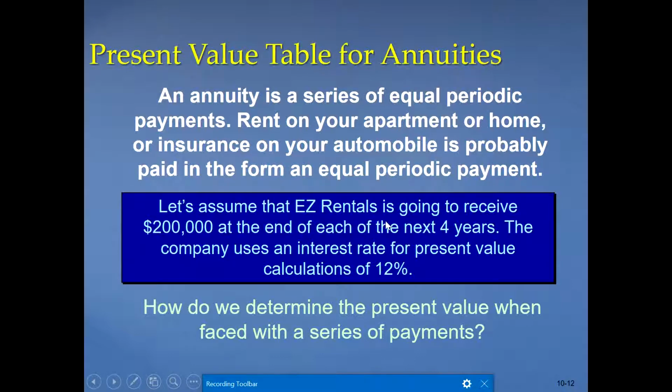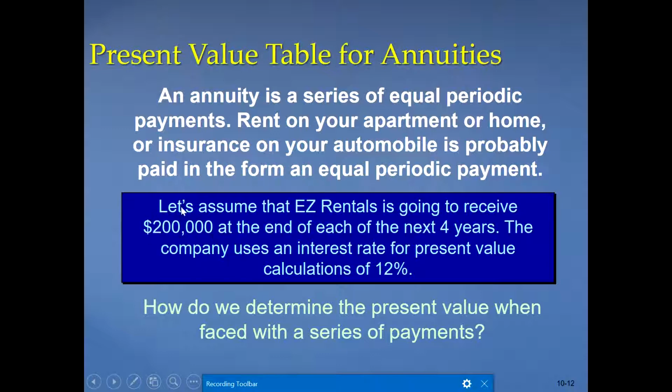Assume that Easy Rental is going to receive 200,000 at the end of each of the next 4 years. So at the end of each year, this company is going to receive 200,000 in year 1, the same amount in year 2, year 3, and year 4. So for 4 years, if you simply add it, it becomes 800,000.